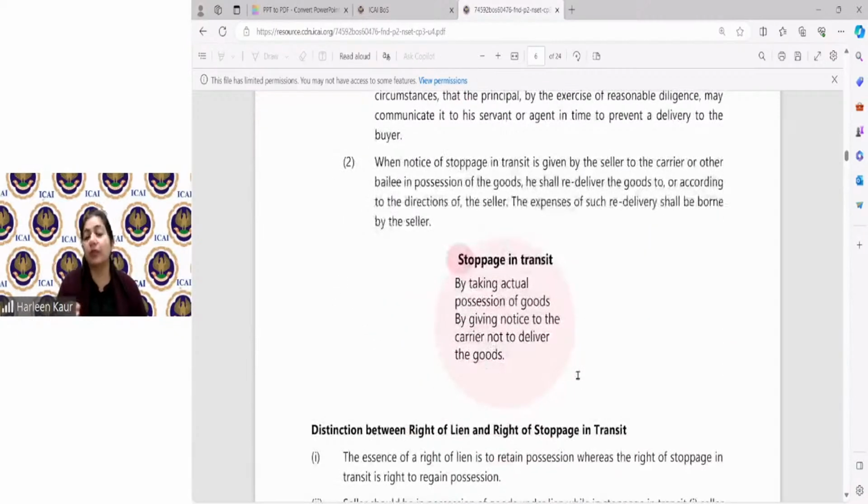For example, I have loaded the goods in Chandigarh and they're going to Delhi. And now before they reached Panipat, in between only I called up the transporter, please bring the goods back. So now obviously expenditures have to be borne. He was to deliver it to Delhi, but from Panipat again he's bringing back the goods to Chandigarh. So all this expenditure which he has to incur from bringing the goods from Panipat to Chandigarh, I as a seller will have to bear.